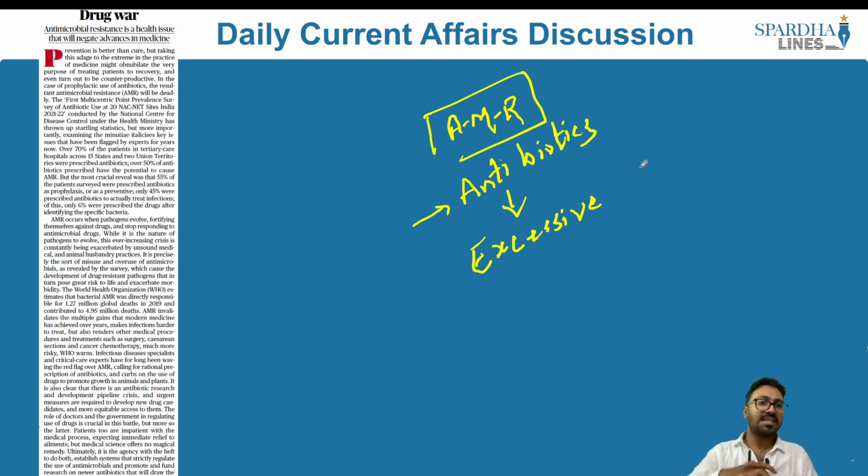So this article says that there is excessive use of these antibiotics, and as a result there is antimicrobial resistance, for which the authors have given the numbers. Kindly look through it. These are the statistical evidences. In case a question is asked, you have to speak about such terms and conditions. Now let's look into the next article.